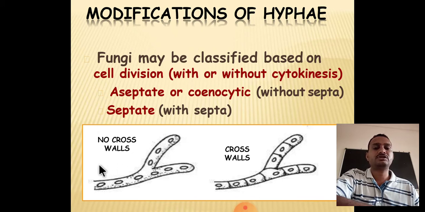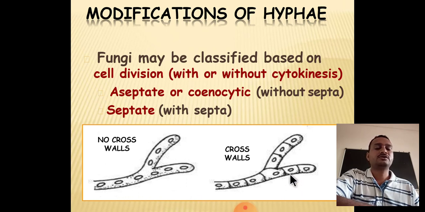Such type of structure is known as the aseptate structure, or another terminology is coenocytic. Coenocytic means multinucleate without any septa. Count 1 2 3 4 5 6 7 8 9: the total is 9 nuclei in this diagram. Multinucleate means more than one nucleus. That's why the entire structure is known as coenocytic or aseptate hyphae.